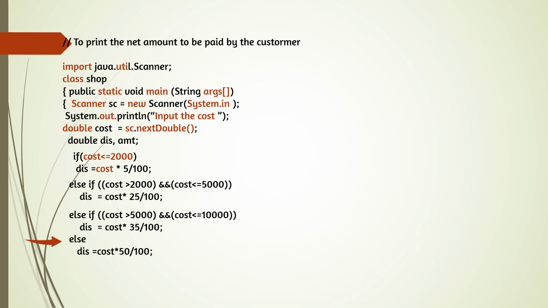If all the conditions are false, that means naturally cost will be above 10,000. Then discount is equal to cost into 50 by 100. That means 50% discount means 50 by 100. Don't put the percentage sign anywhere because in Java format the percentage sign will not be accepted. Only for finding the remainder it will be accepted, not for finding the discount. And now we can print it.